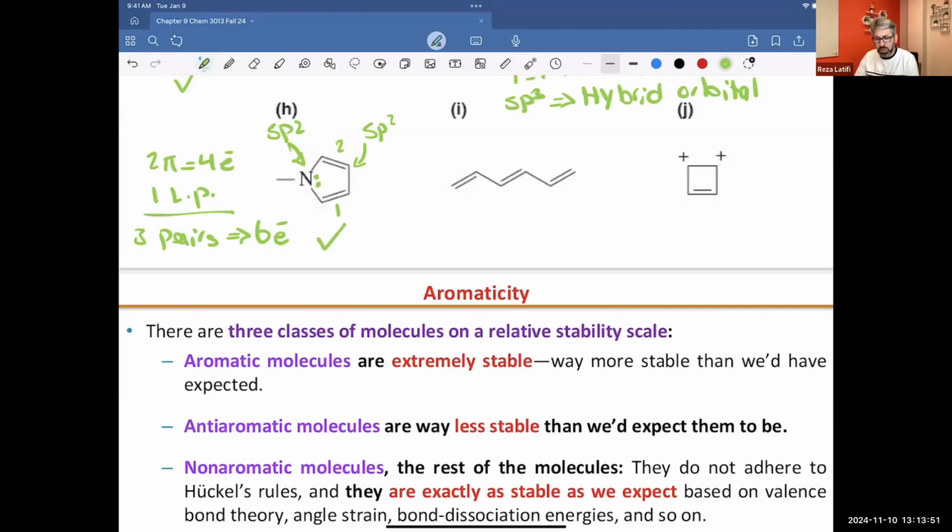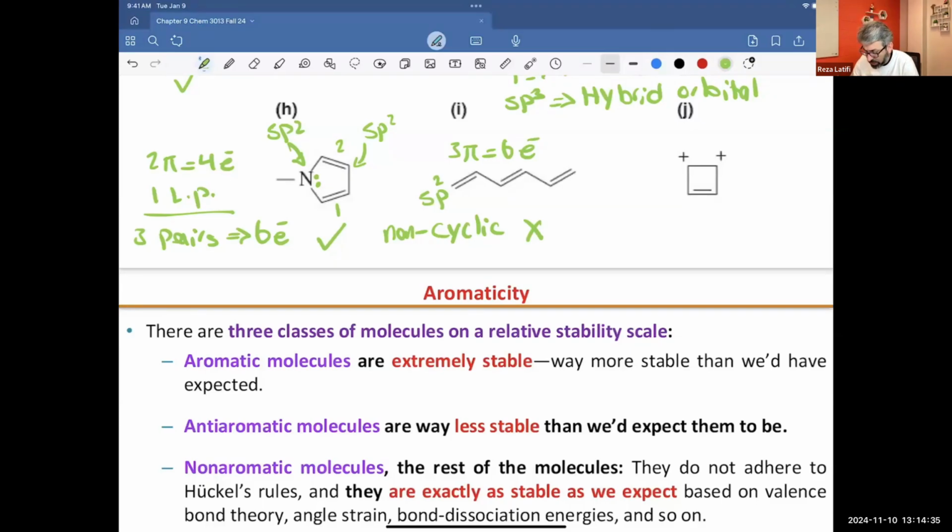How about the next molecule? Next molecule, we have 3 pi bonds, meaning 6 electrons. So we are following 4n plus 2. That's fine. Now, is it planar? The molecule has sp2 hybridization on each carbon atom, so it's planar, but the problem is it's not cyclic. Because it's not cyclic, I'm going to say non-cyclic or acyclic. So this molecule will not be aromatic, because in order to be aromatic, it's supposed to be cyclic. But this one is acyclic.